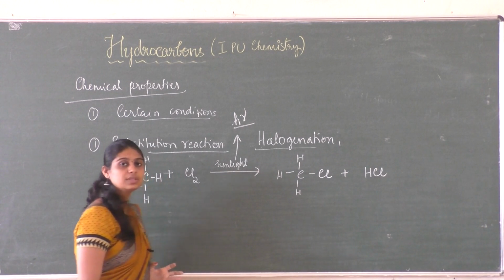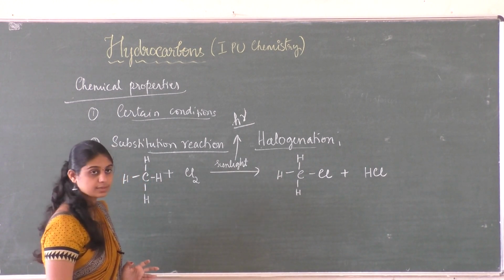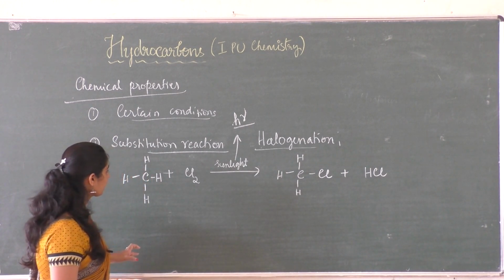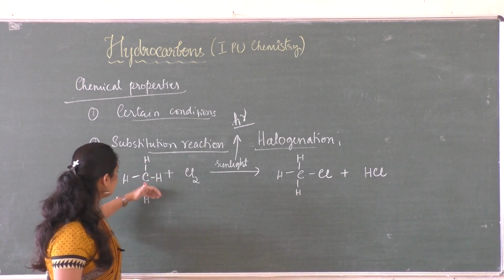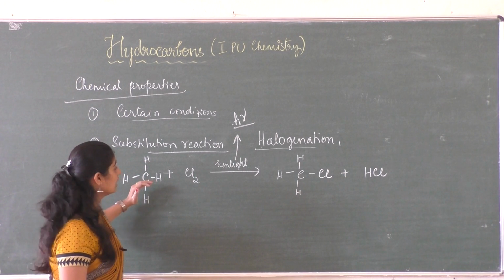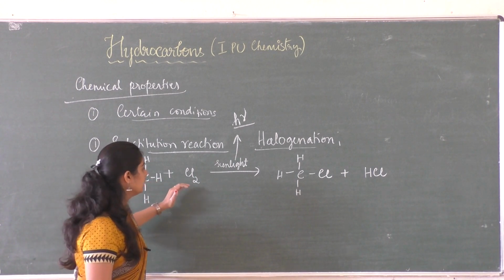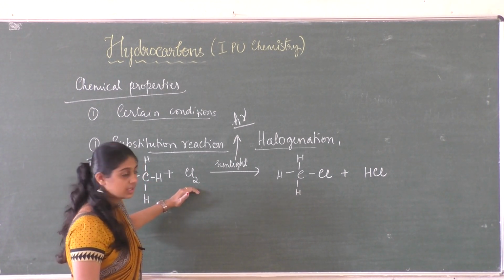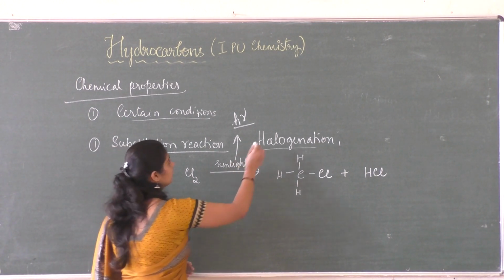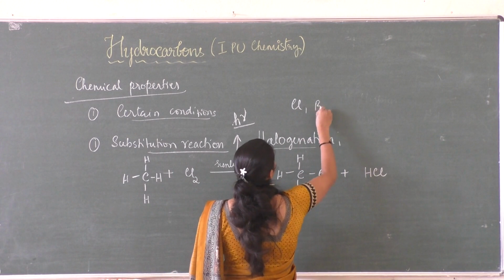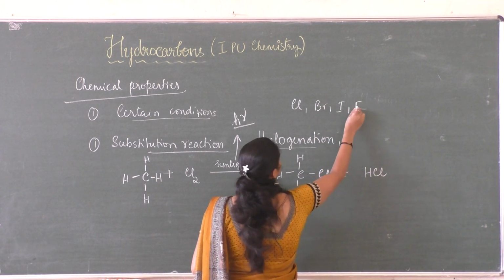This is how the substitution reaction occurs. In a substitution reaction, the hydrogen atoms of alkanes are replaced by a corresponding number of halogens. As the halogen you can use chlorine, bromine, iodine or fluorine.